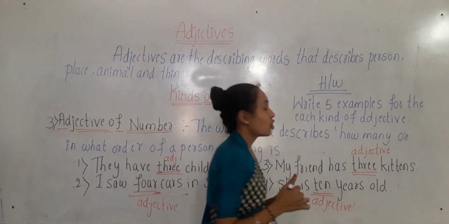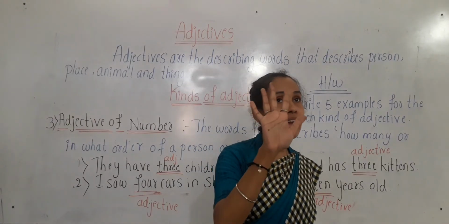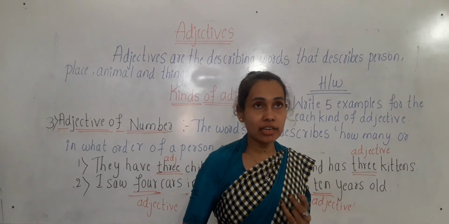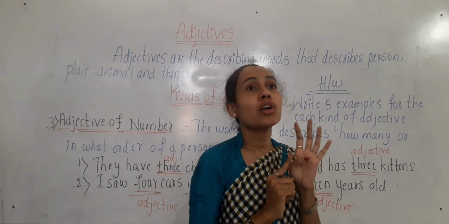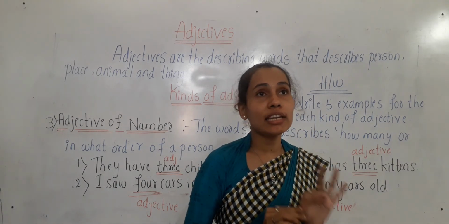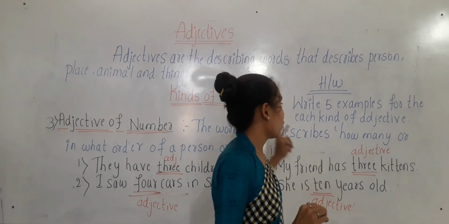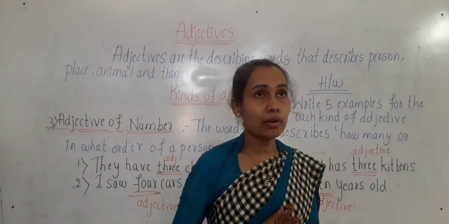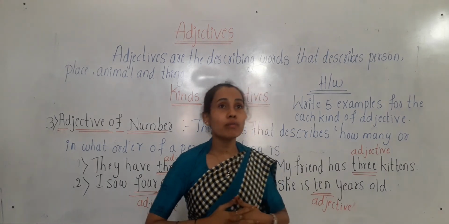You have to write 5 examples each for adjective of quality, adjective of quantity, and adjective of number. You have to write it in your homework notebook.